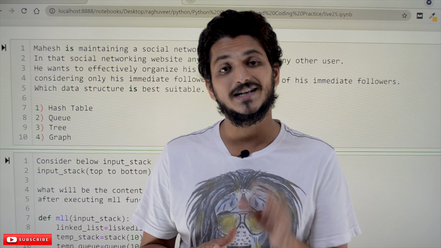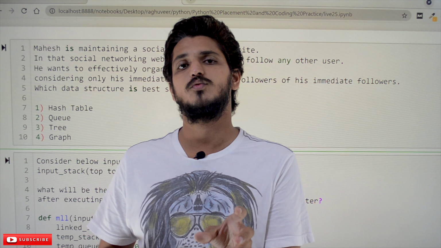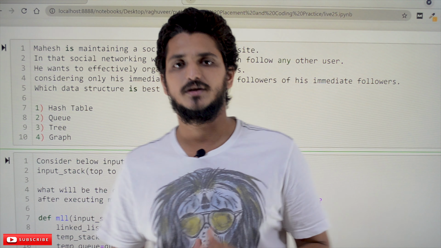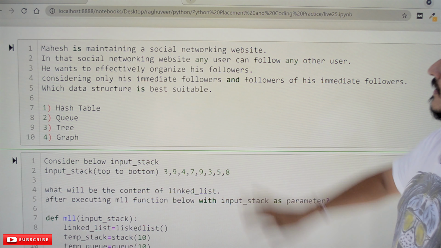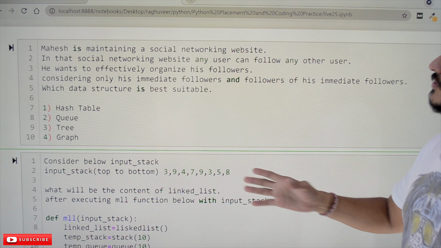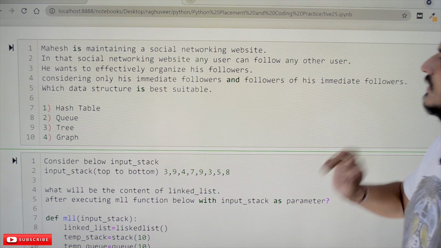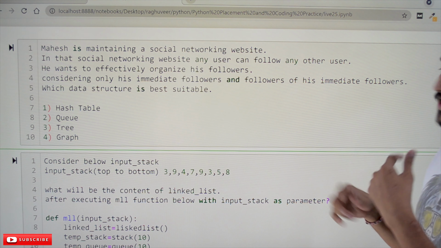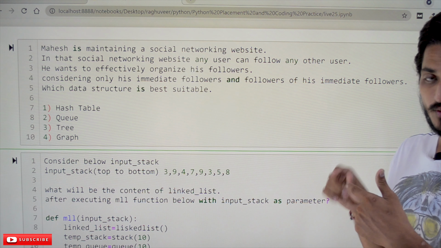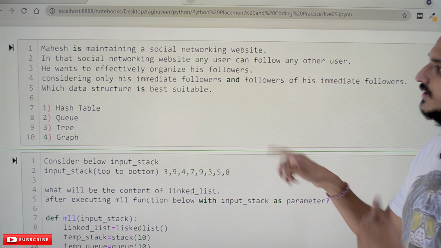Coming to today's question, let's take the question, try to solve it on your own, then check for the solution. This is our first question. Let me explain the question. Mahesh is maintaining a social networking website. In that website, any user can follow any other user. That is what they are trying to say.